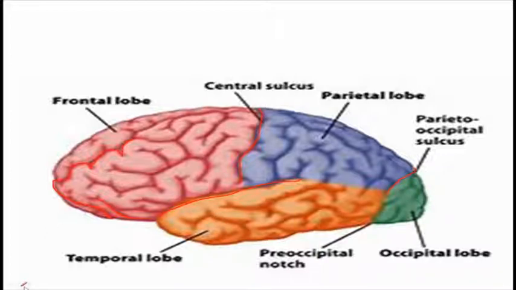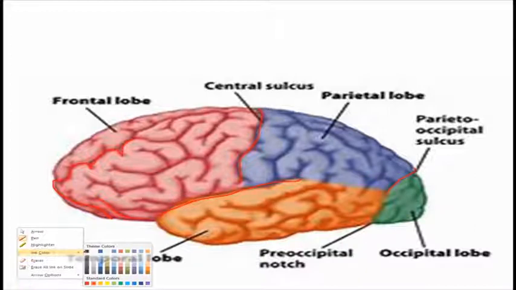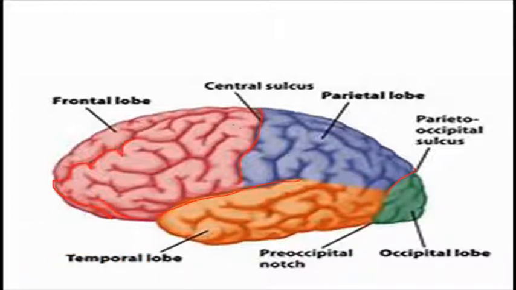So what is the function of these fissures? The main function of these fissures is to divide the brain into lobes. The front part from the central sulcus is the frontal lobe, and behind the central sulcus you have the parietal lobe, and behind the occipital sulcus you have the occipital lobe.